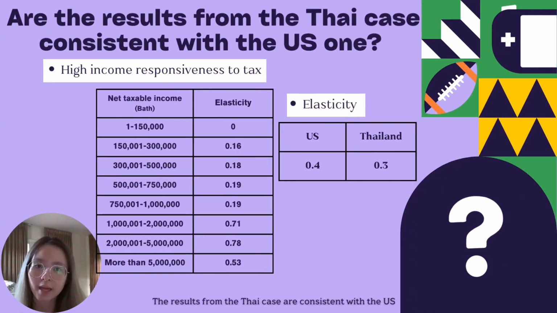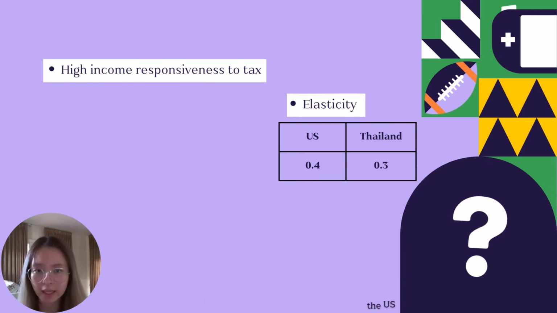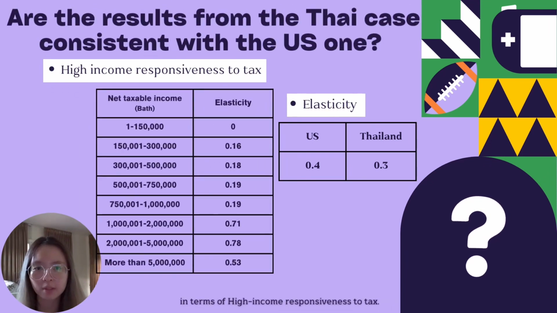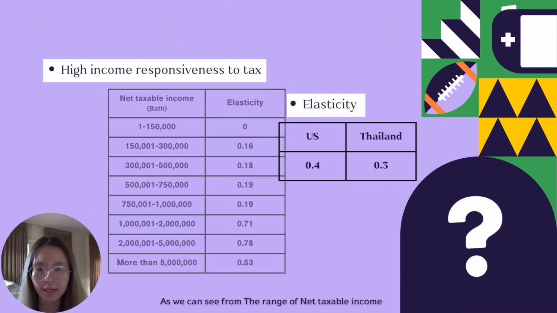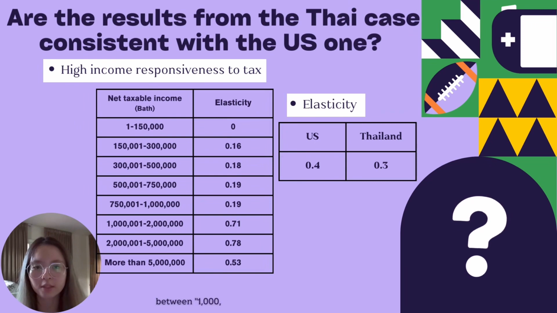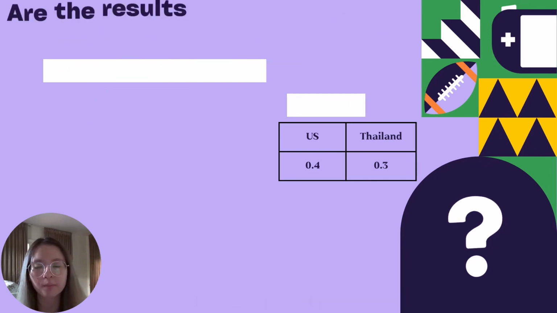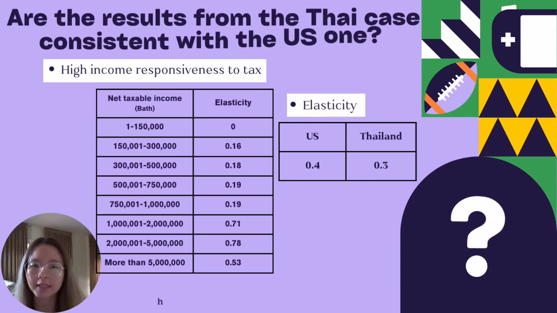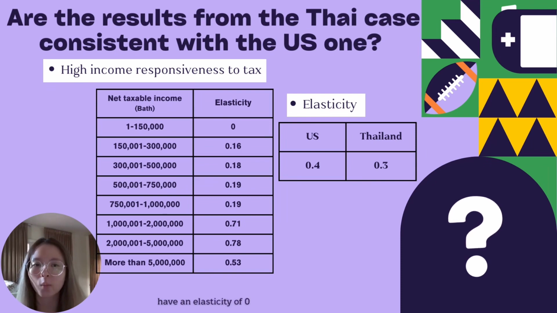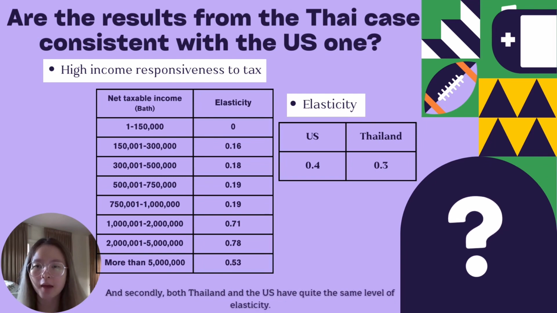The results from the Thai case are consistent with the US in terms of high income responsiveness to tax, as we can see that the ranges of net taxable income between 1 million and 2 million, 2 million and 5 million, and more than 5 million have an elasticity of 0.71, 0.78, and 0.53 respectively. And secondly, both Thailand and the US have quite the same level of elasticity.